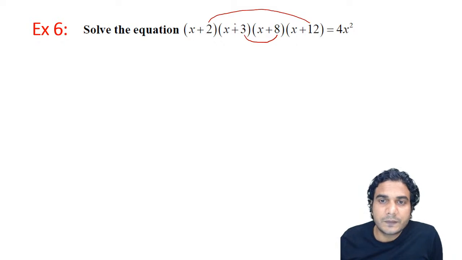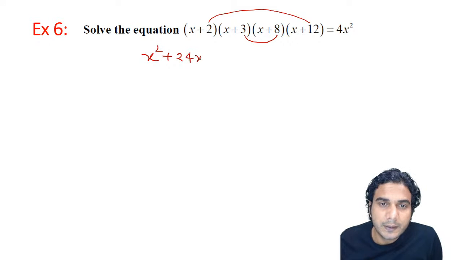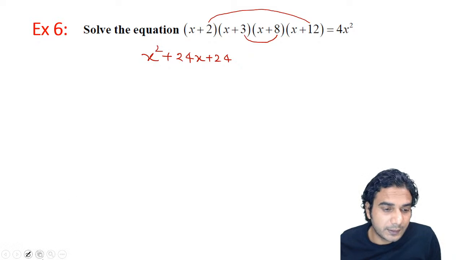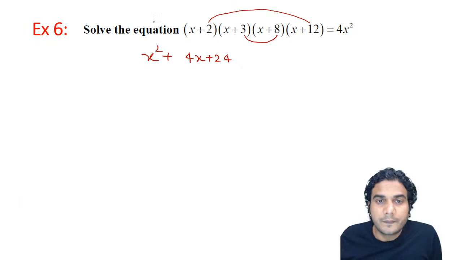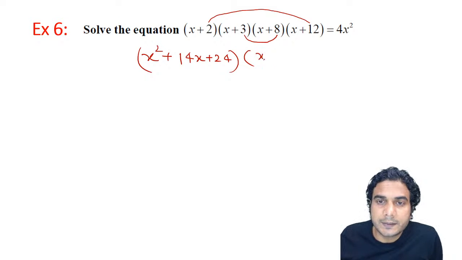That means club this first and last term. So it is going to be x square plus 2x plus 12x plus 24, all right? Sorry, 14x, I'm sorry. 12x plus 2x is going to be 14x. 14x plus 24. And the second is going to be x square plus 3x plus 8x, so plus 11x plus 24, all right, is equal to 4x square.